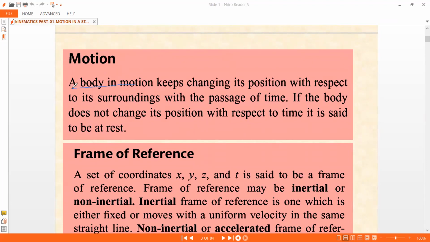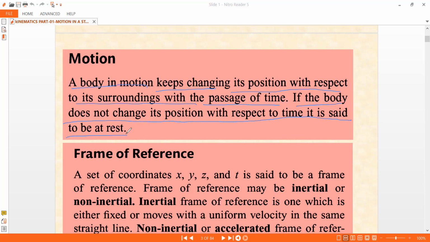Basically, a body in motion keeps changing its position with respect to its surroundings with the passage of time. That is called motion. If the surroundings' position is changing with respect to the body, you can say it is motion. If the body does not change its position with respect to time, it is said to be at rest. So with the surroundings and with time, if there is a change, then you would say that the body is moving.